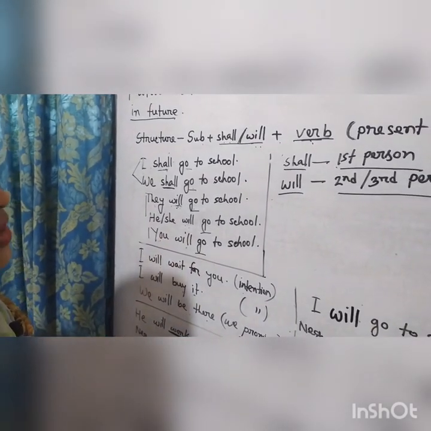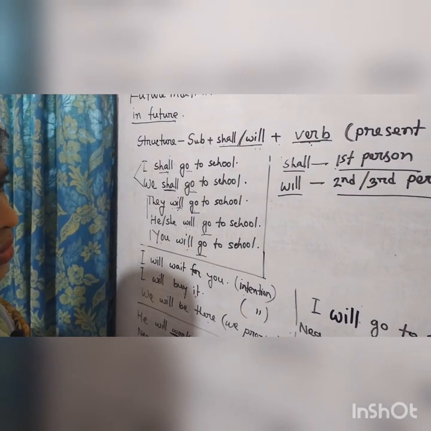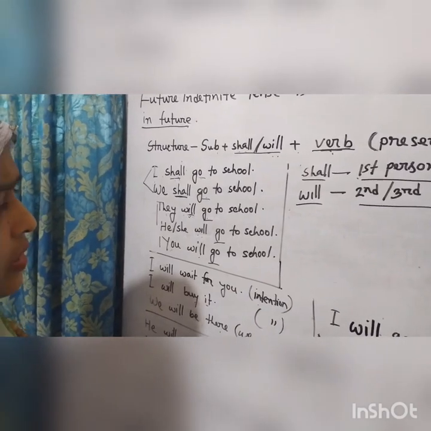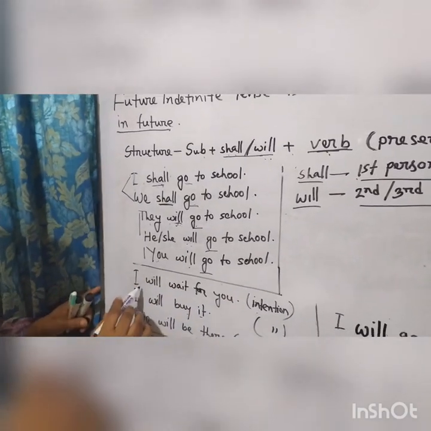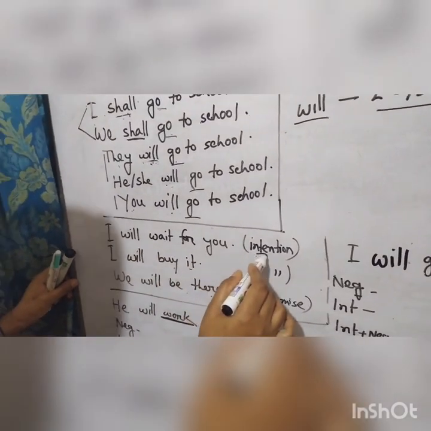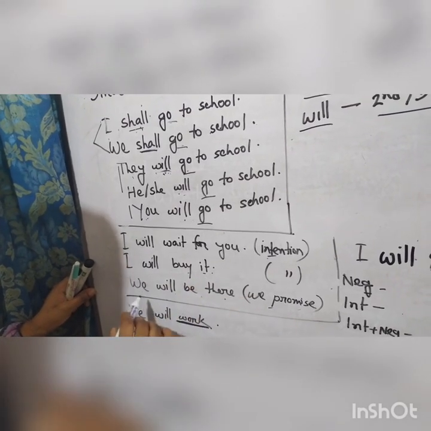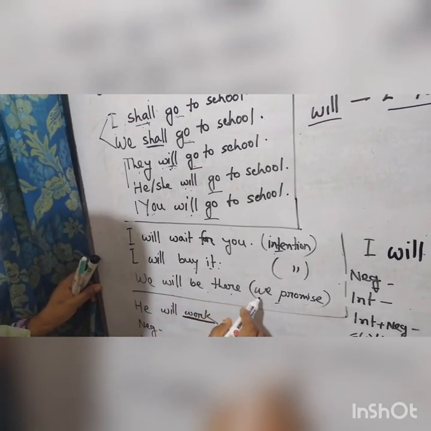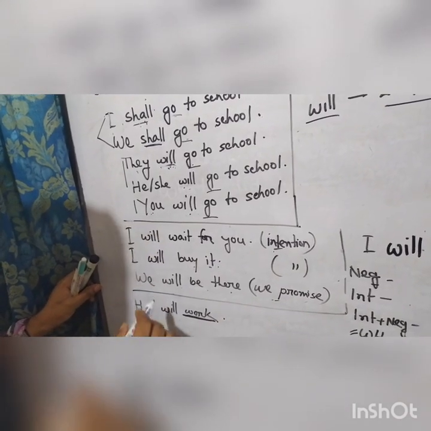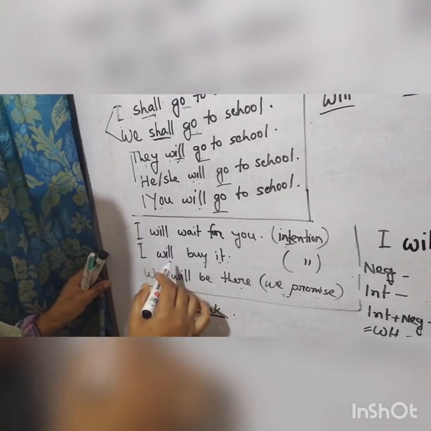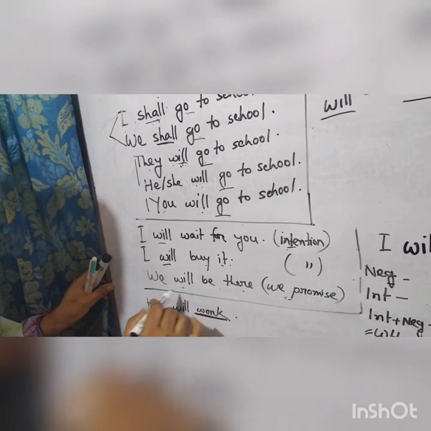You know the meaning of intention, ichha, and promise, wada, angikar. This is the Bangla meaning. So look at the sentences. I will wait for you. It's intention, my intention. I will buy it. It's also intention. We will be there. We promise that we definitely will be there. It's a promise. So we can also change shall and will in this way.